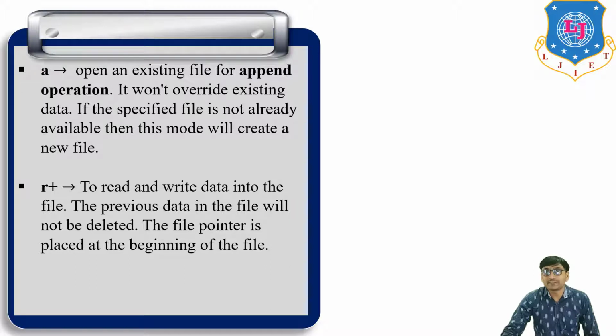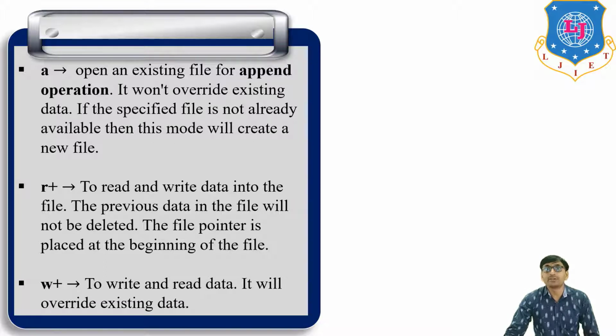Then r+ mode, to read and write data into the file. First operation read, second operation write. The previous data in the file will not be deleted, and the file pointer is placed at the beginning of the file.